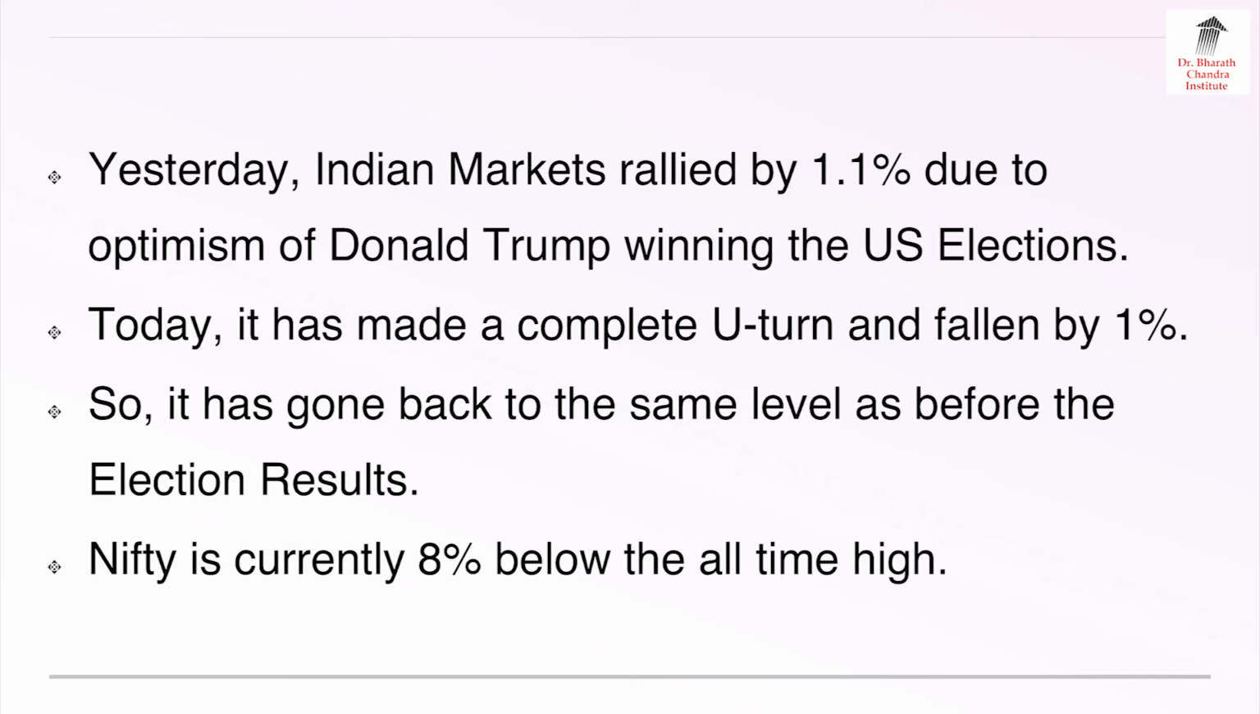Yesterday, Indian markets rallied by 1.1% due to optimism of Donald Trump winning the US elections. Today, it has made a complete U-turn and fallen by 1%, so it has gone back to the same level as before the election results. Nifty is currently 8% below the all-time high.